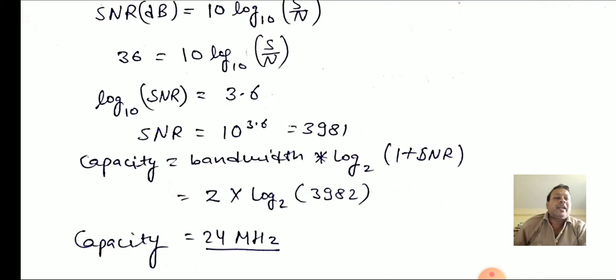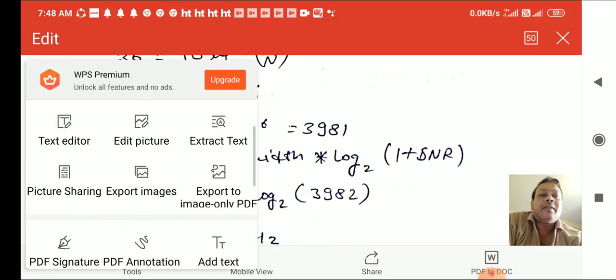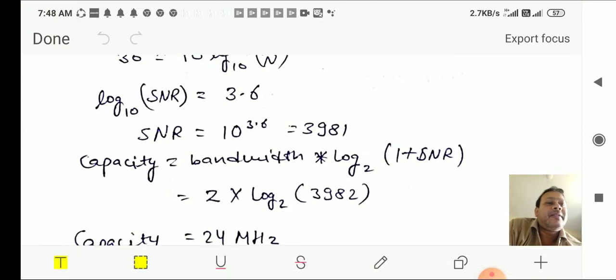But here students face a problem: how do we calculate log base 2, because on a calculator you may not get log in base 2. So we are supposed to use a property of log to calculate this. How are we going to proceed? Let me open the calculator, but before that, let me show how we change the base from log base 2 to log base 10.